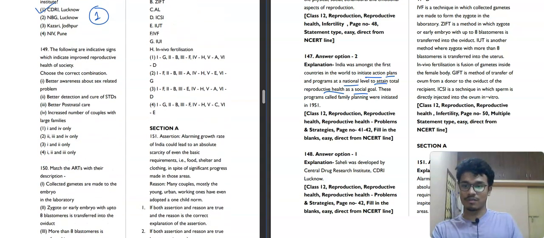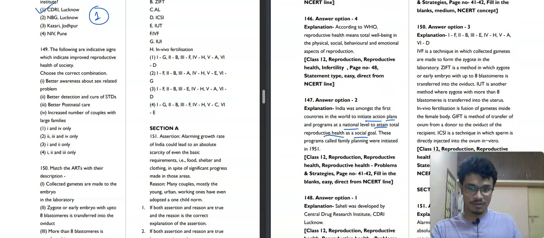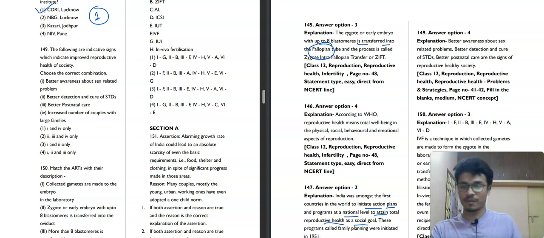This is question number 149. The following are indicative signs which indicate improved reproductive health of the society. This is the best combination. Better awareness about sex related problems. Yes, it is absolutely correct. Better detection and cure of STD. Absolutely correct. Better postnatal care. Absolutely correct.